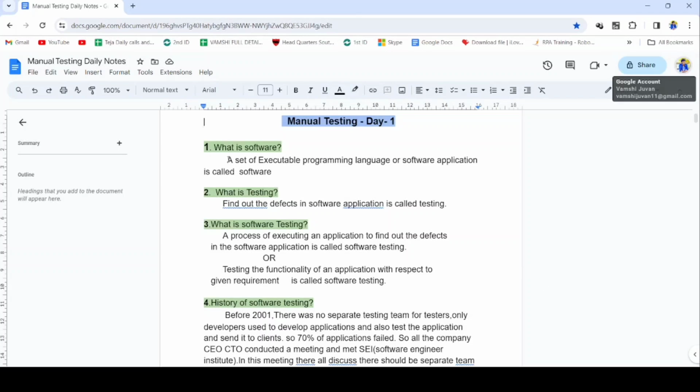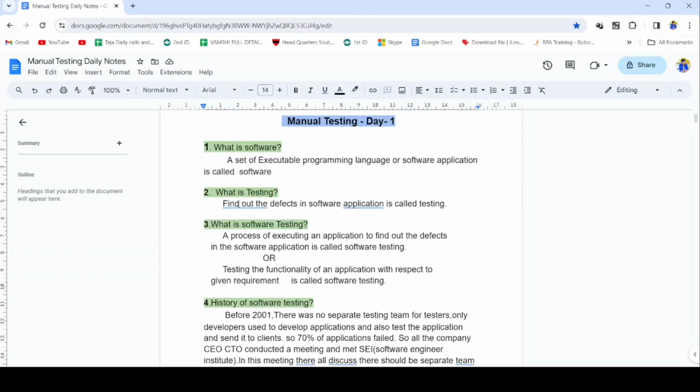How can we define the software? A set of executable programming language or software application is called software. So if any interviewer asks what is software, we should tell like this: a set of executable programming language or software application is called software. Okay. Next, what is testing?